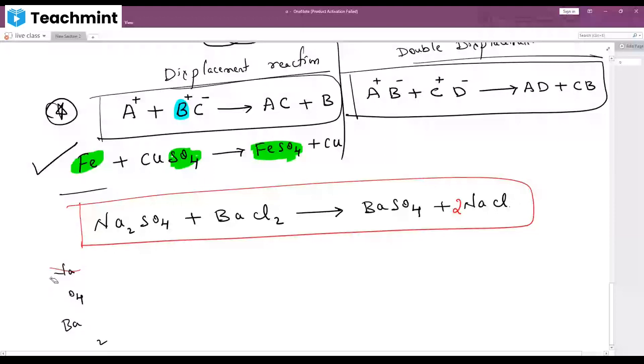Understood? Don't worry. We will make one video on how to balance chemical reactions only. You can take your wish. It's not compulsory. You can take NaCl first plus BaSO4 also. No problem. Okay. Any doubts? Concept is clear?